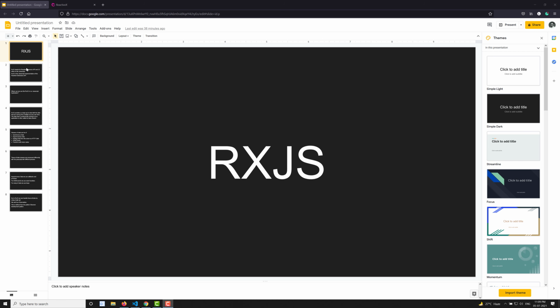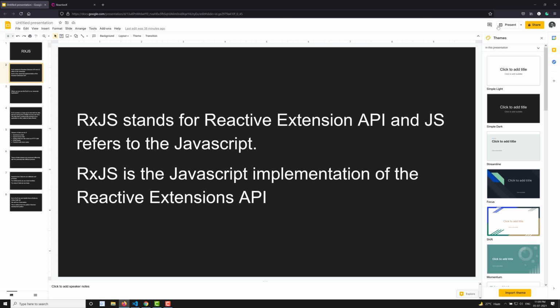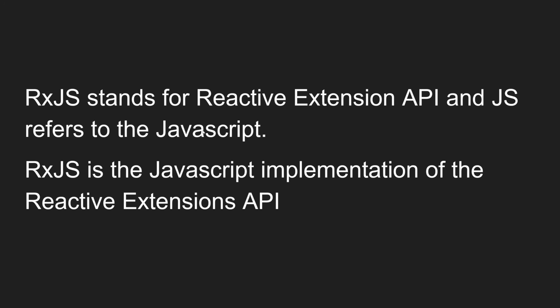Now if you go to the second slide, let me open this second slide and present. As I already told you, RxJS stands for Reactive Extension API and JS refers to JavaScript. If we divide RxJS into two parts, Rx is reactive extension and JS is JavaScript. So RxJS is the JavaScript implementation of the reactive extensions API. We have a separate concept called the reactive extensions API, and that API is implemented using JavaScript. That JavaScript implementation is called RxJS.